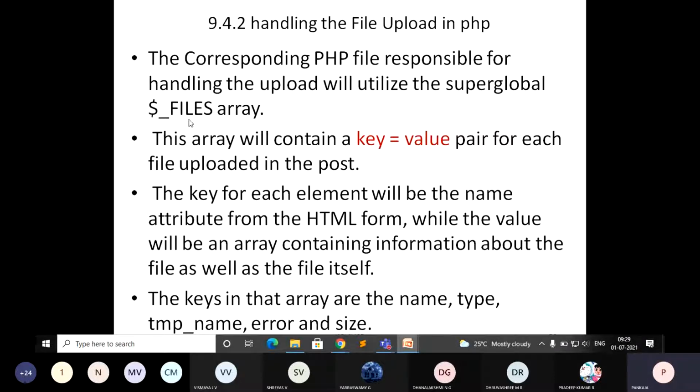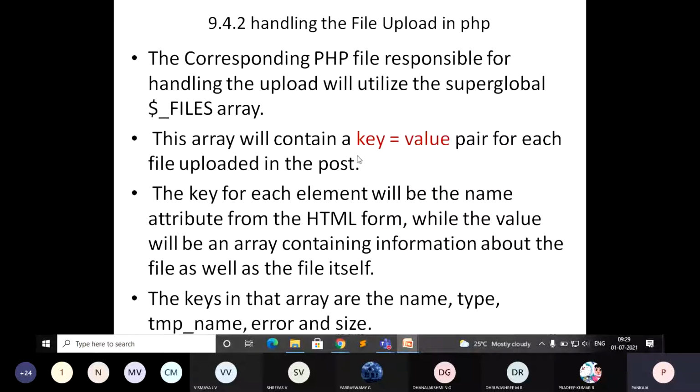So with the help of this $files, you can try to access what the type is and you can specify the condition. So the type of file should be PDF. If it is other than that, let it give an error message. Okay, so like that you can just add a script for error handling. JavaScript you can write.